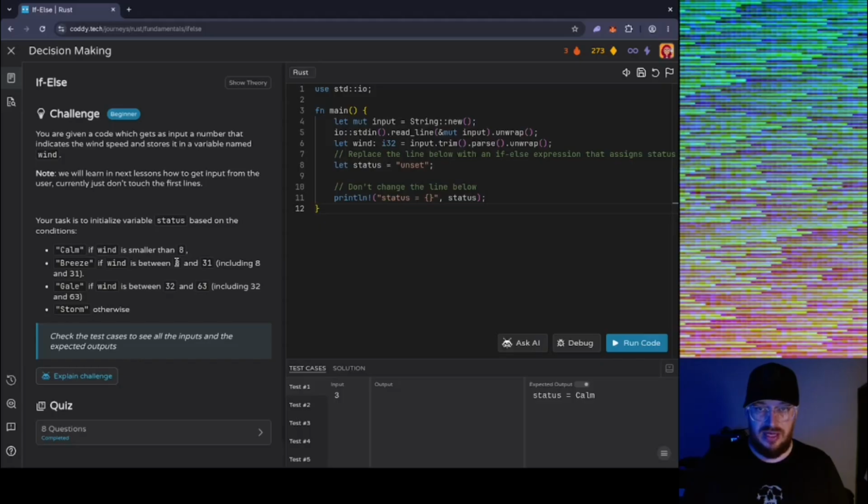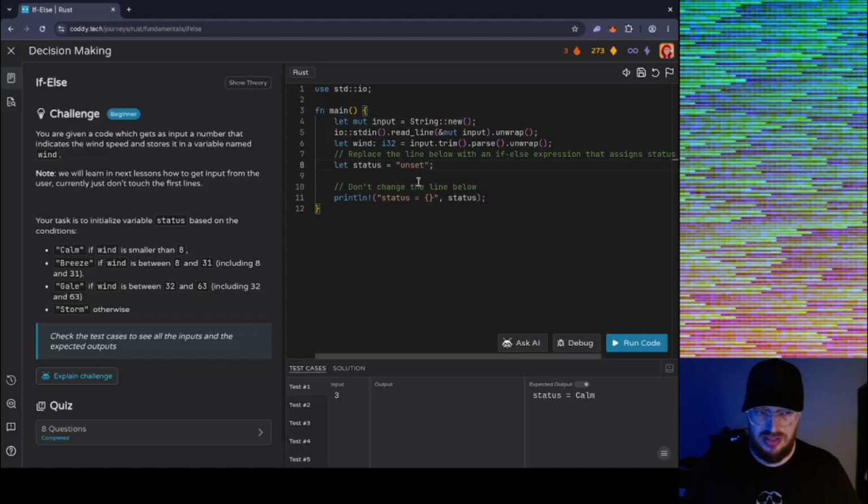The input is wrapped. So standard IO. Let status unset. So okay, we just have to basically have that in there. So if we leave the status unset, we've got to change all this.